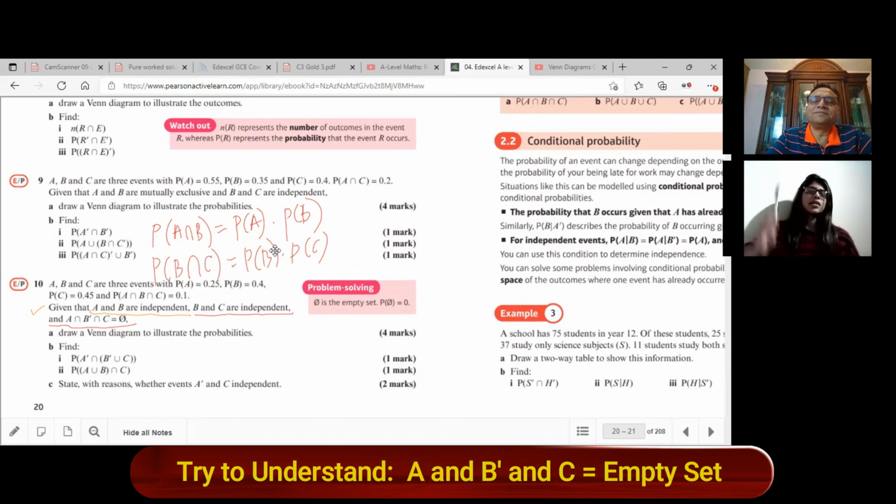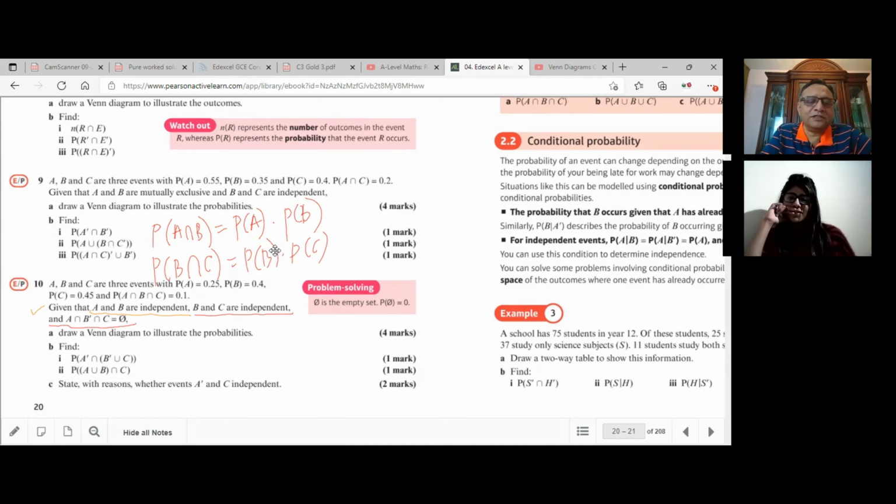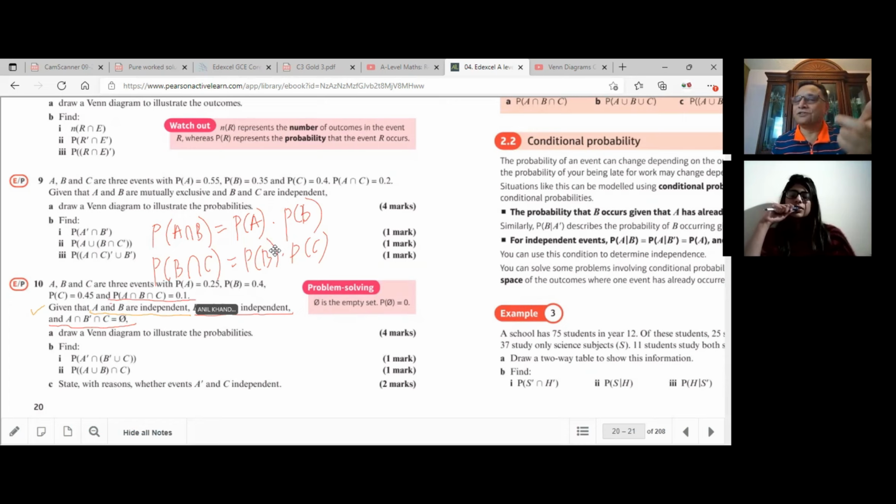They have nothing in common. When you draw the Venn diagram, there should be no intersection between those three categories. Okay, we'll look into this part more carefully. One part is very clear: we can find the probability of A intersection B and B intersection C. Second, the probability of A intersection B intersection C, all three, is also given to us.